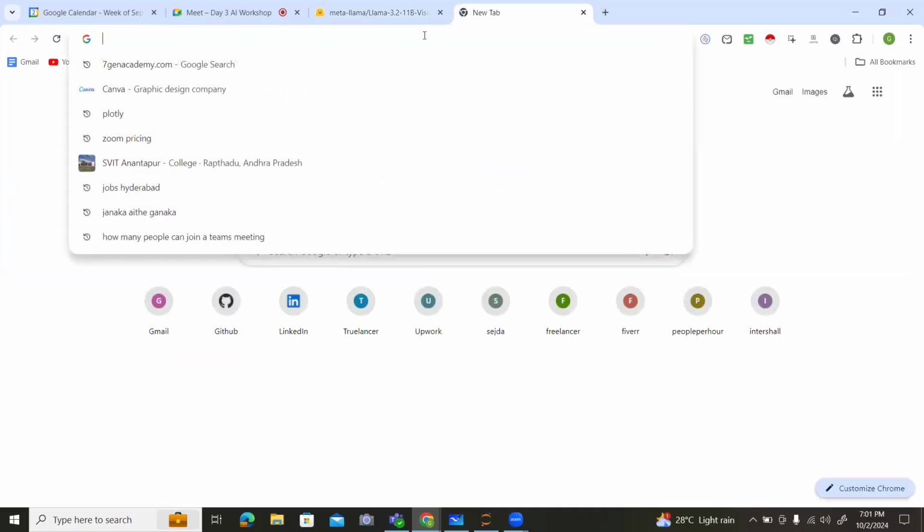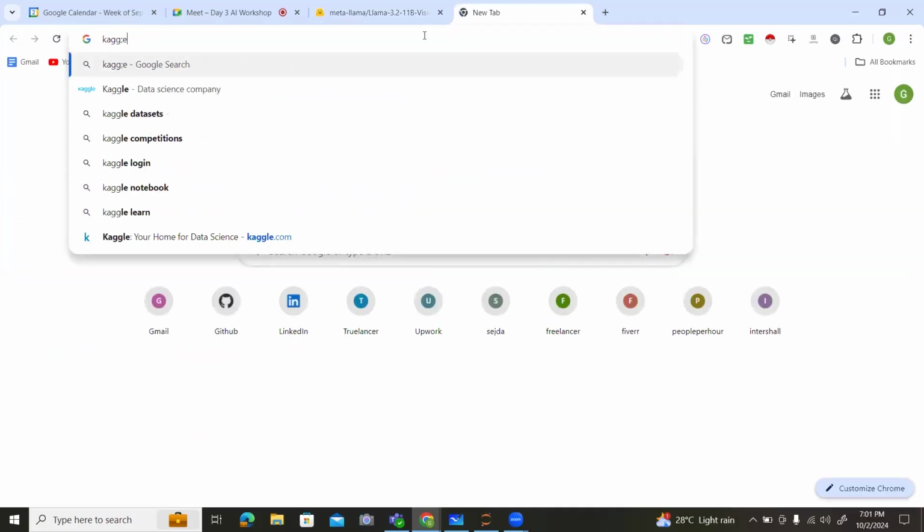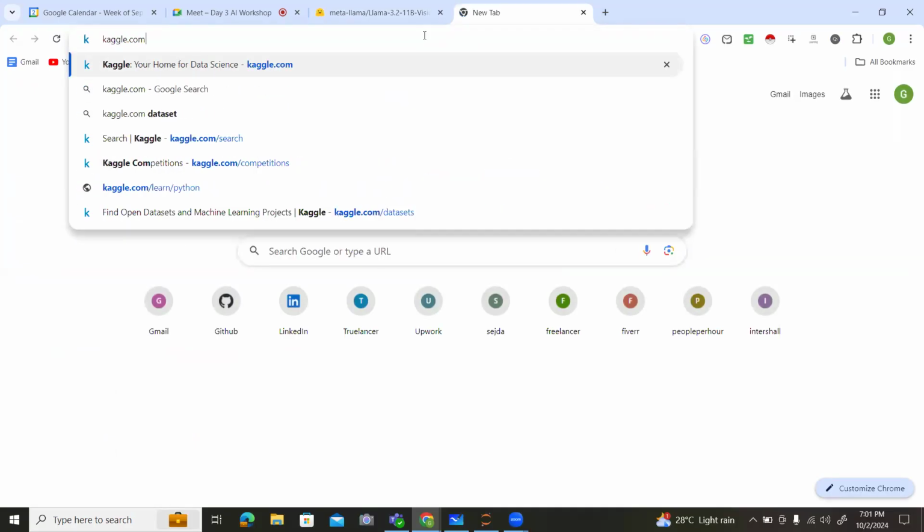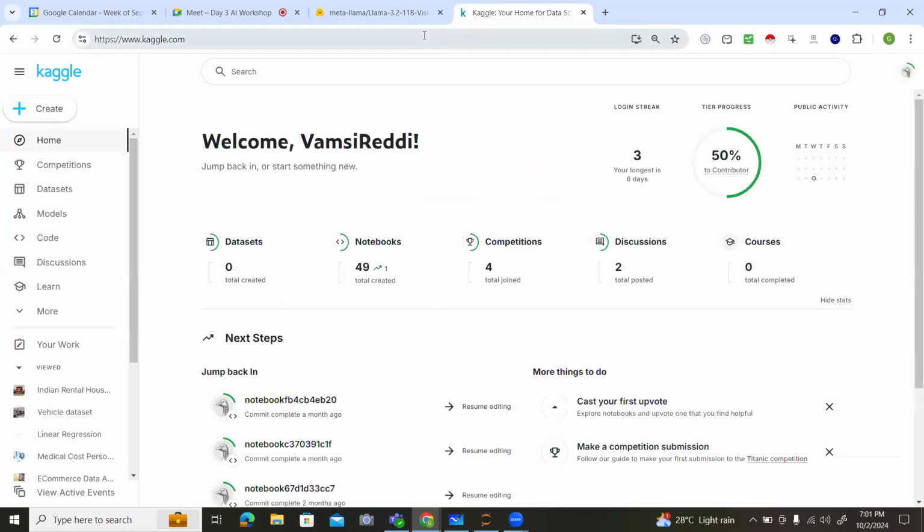And we have one more thing. If you want to learn everything for practicing purposes, we require datasets. So there is Kaggle. Kaggle is a place where we can find data related to AI. It contains images, audio, videos, text, and so on formats of data.